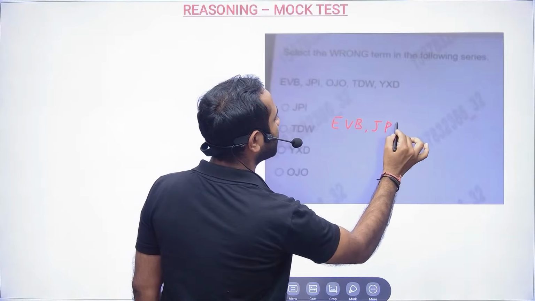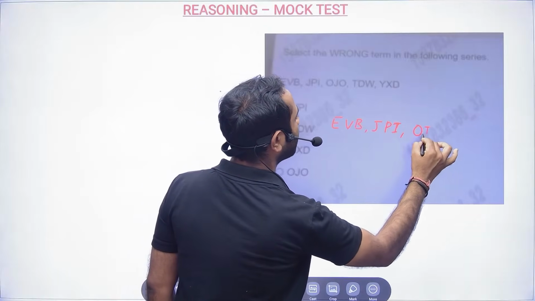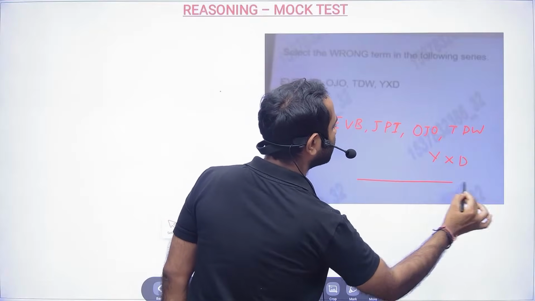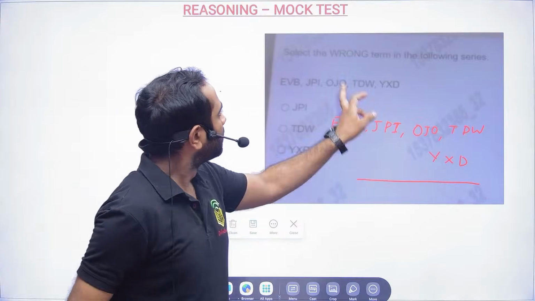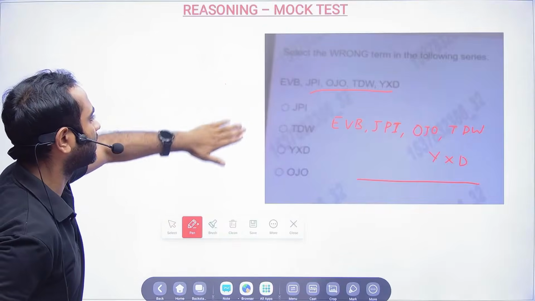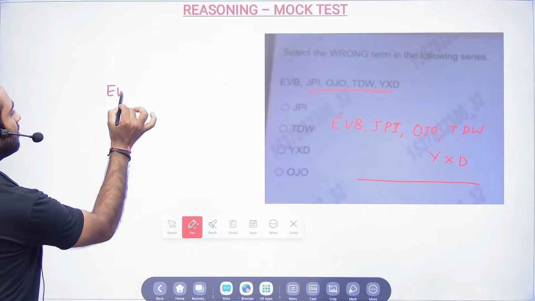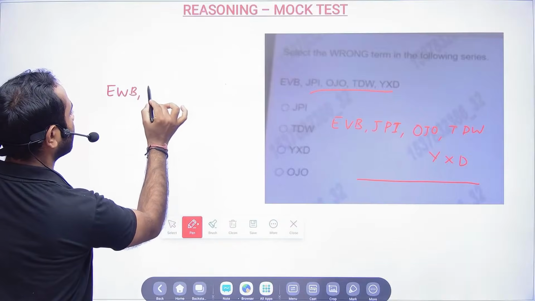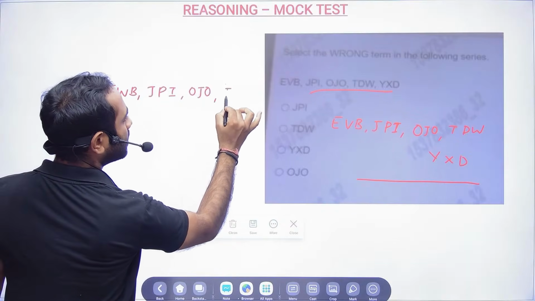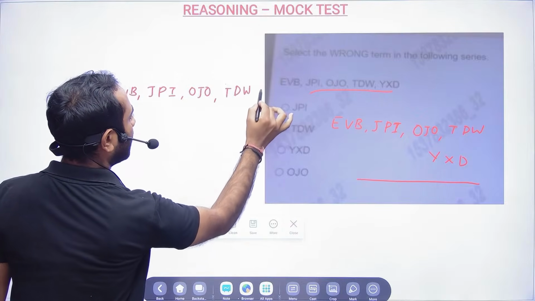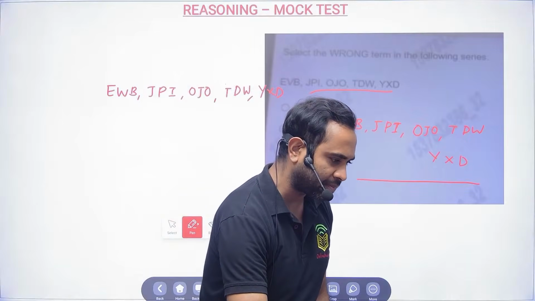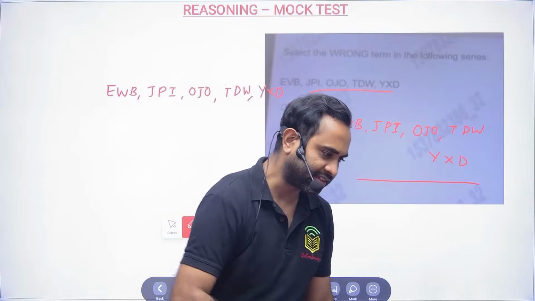So EBB, JPI, OJO, TDW and YXD. This is the series, and you have to tell which is wrong in that. I will write it down here. EWB, JPI, OJO, TDW and YXD. Correct? Okay. Has anybody given the answer? Let me see here. Chalo bhai, jaldi se. We'll see who has given the answer.